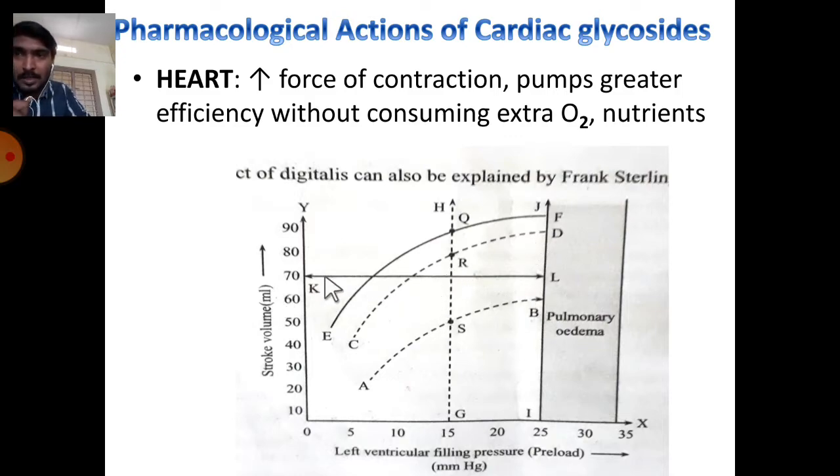It is less than the normal level of K and L. In case of C and D, it is a digitalized heart, which may not reach the normal level of cardiac output as seen in E and J. On the G and H line, a linear relationship is observed. So here the effect on the heart is increasing force of contraction and pumping with greater efficiency without consuming extra oxygen and nutrients.